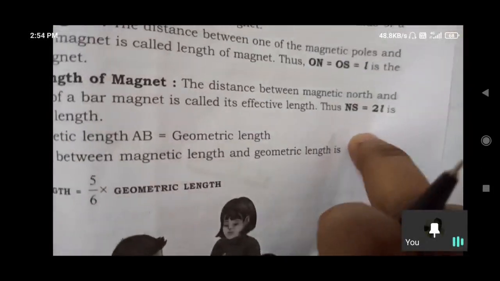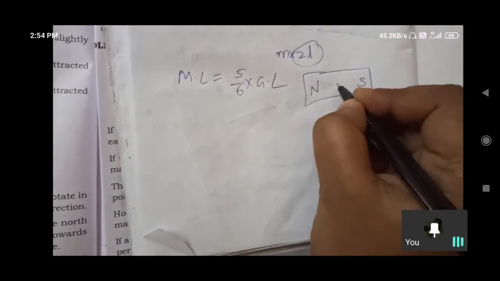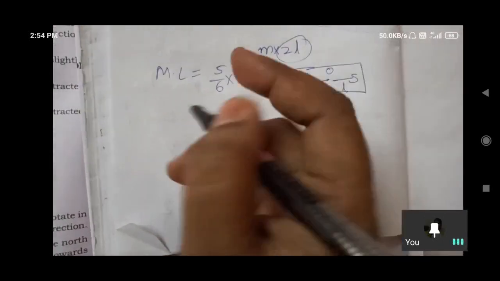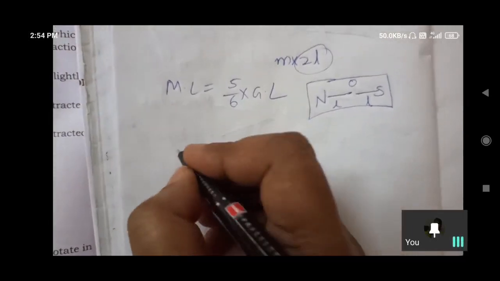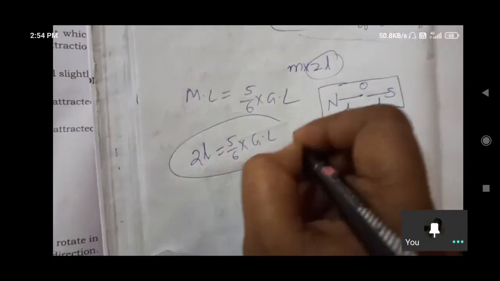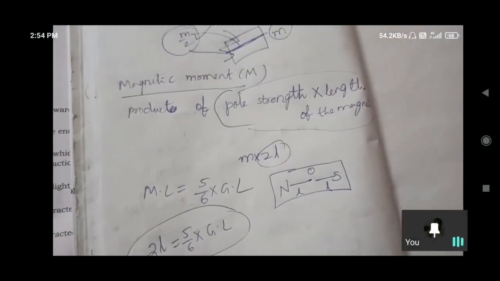2L here they have given. So 2L means, take a bar magnet, south and north, here the middle part is O. Here this is L and this is L. So 2L, the magnetic length, is equal to 5/6 into geometric length. In this manner also we can denote the magnetic length and geometric length.